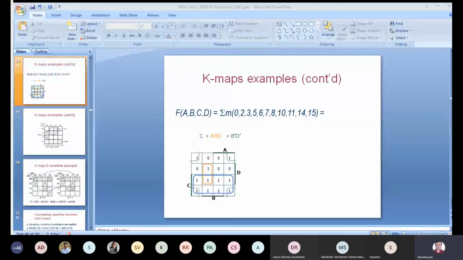Sir, we don't have permission to write in the chat box. Okay, so the chat box is disabled. I think there is a problem with my settings, so I have to check again. So you can just tell your name, and if you have not understood this, I will repeat it again. Sir, we can raise hands if we have got the concept. Okay, that you can also do. So please raise your hands, those who understood.